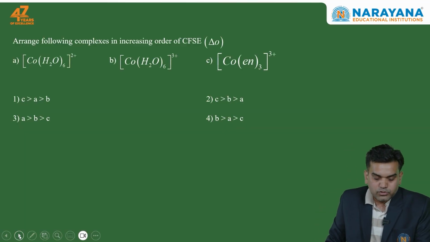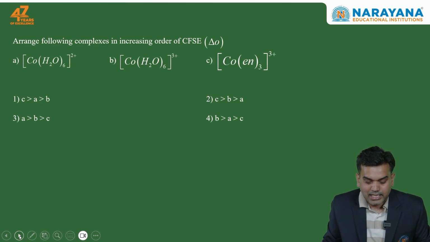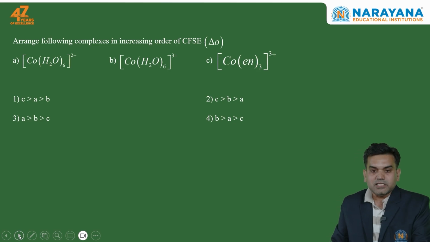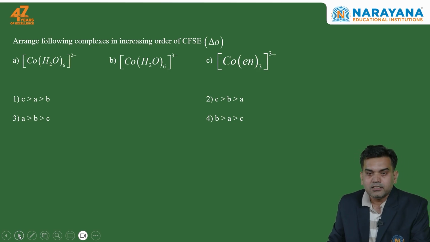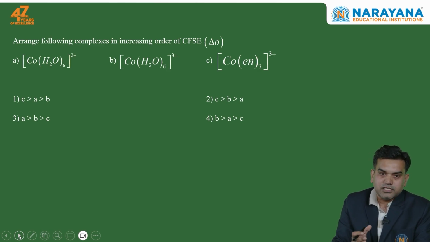Coordination compounds. This question is asking, arrange the following complexes in the increasing order of delta O, that is CFSE. For CFSE we have to understand on what factors CFSE depends. CFSE depends on two factors majorly that I can see here that are changing. So I can find out the cobalt is there.